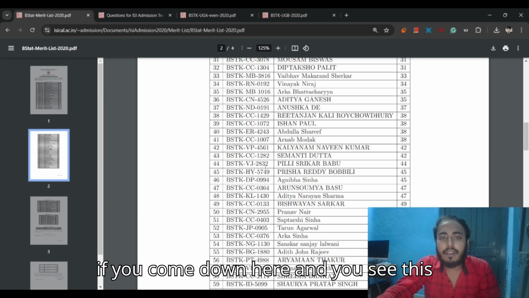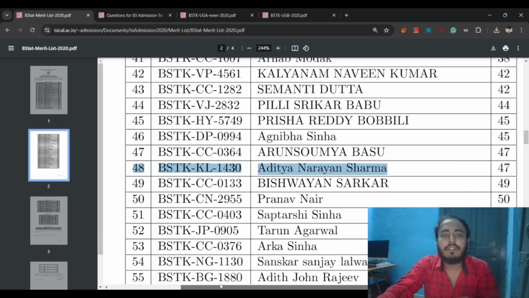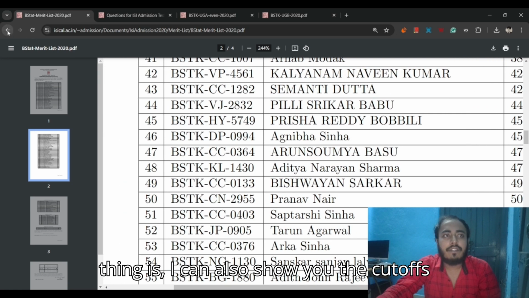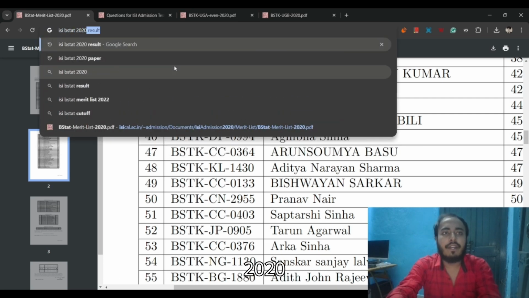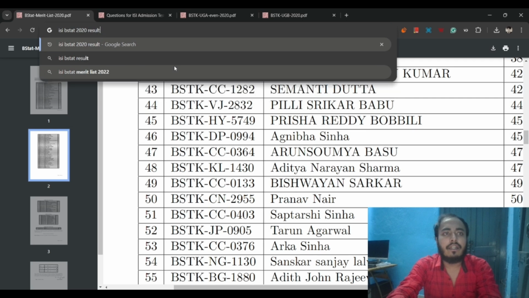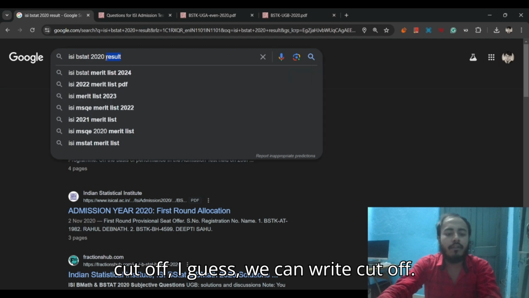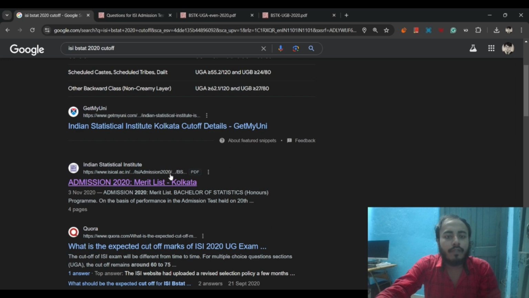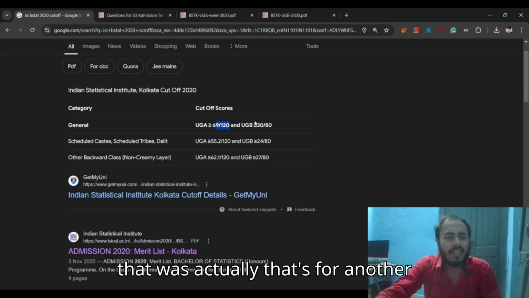If you come down here, you see this one, number 48. This was me. And I can also show you the cutoffs. We can write ISI BSTAT 2020 result, maybe cutoff. Yeah, so the cutoff was this. For UGA, it was 69 on 120. That's for another year.